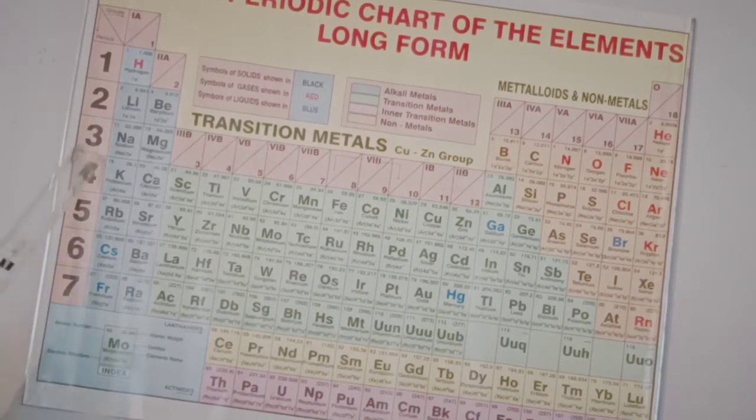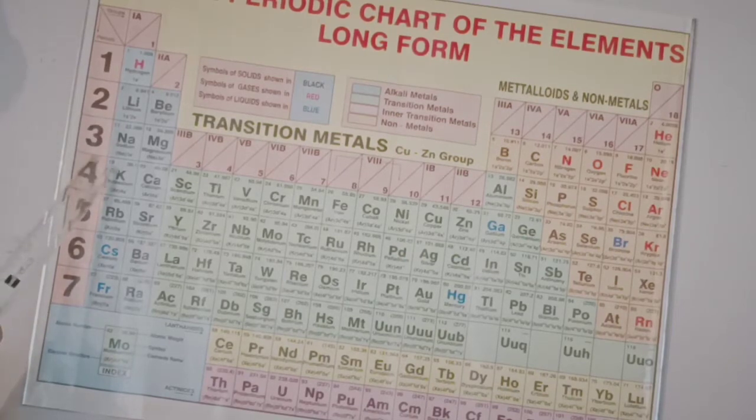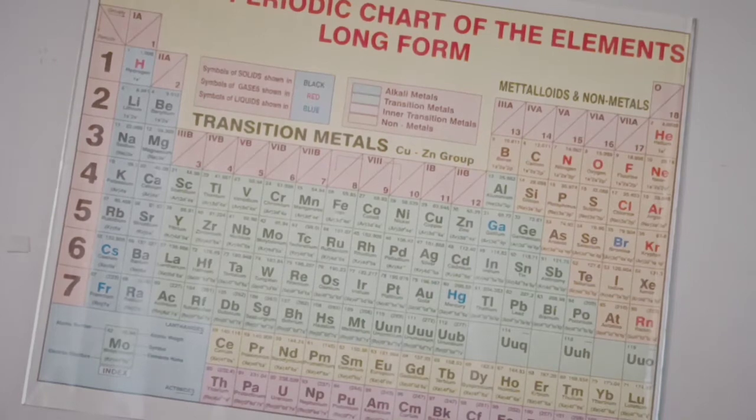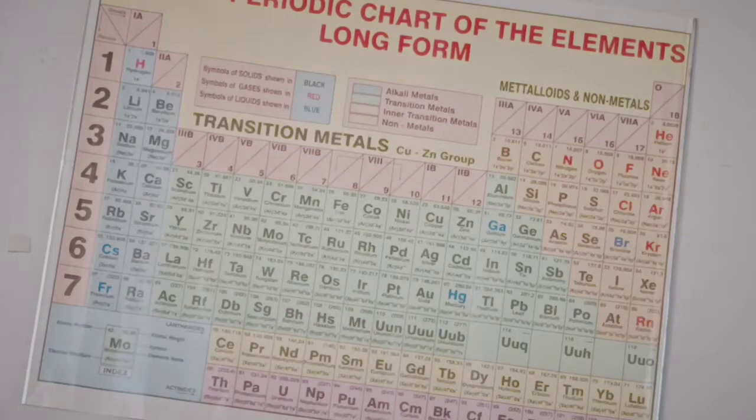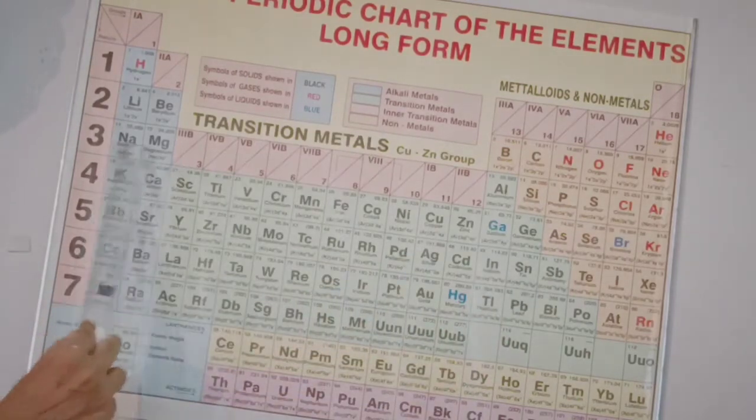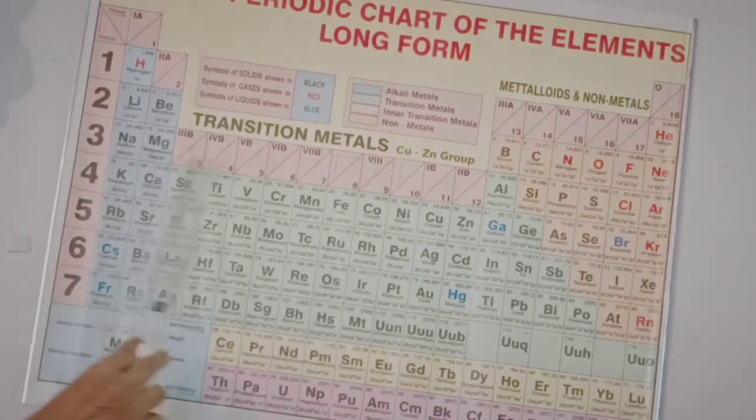Third period means the third main shell. Which orbitals are there? S, P, D. So S, P, D means 2 electrons should enter in the S orbit, next P, 6 electrons, next D, 10 electrons. So 18 elements should be there, no? Why are 18 elements not there? Why only 8 elements are there?